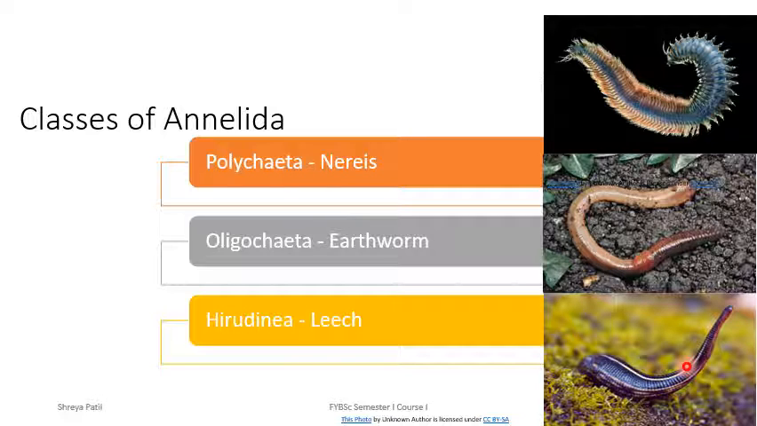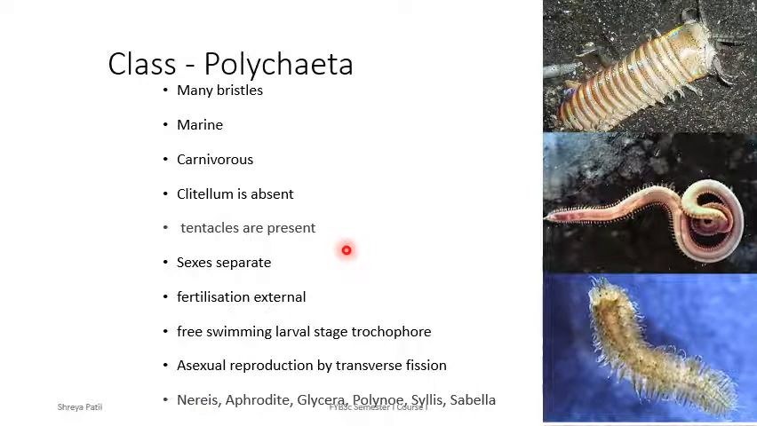Let us now understand each of these class in more detail. Class Polychaeta. Polychaetes are also known as bristle worms because they show many bristles present at the end of each parapodium. They are marine, they are carnivorous, clitellum is absent, however they show presence of tentacles.